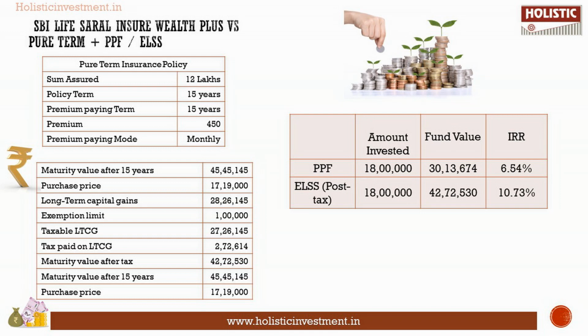The investment could be equity or debt based on your risk profile. If you are ready to take risk, you can go for equity or else stick to a low risk debt instrument. PPF account and ELSS fund are chosen here to demonstrate how each asset class works. The PPF account matures after 15 years. The final maturity value under PPF is 30.13 lakhs. You get an IRR of 6.54% under pure term plus PPF combo.